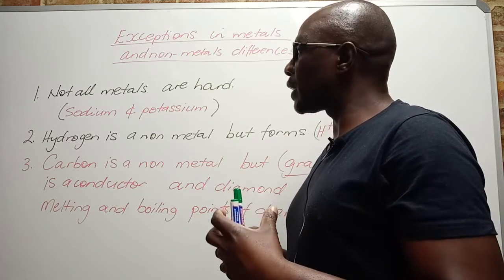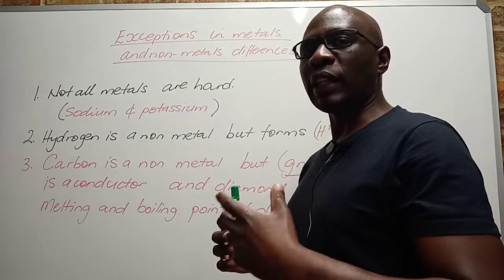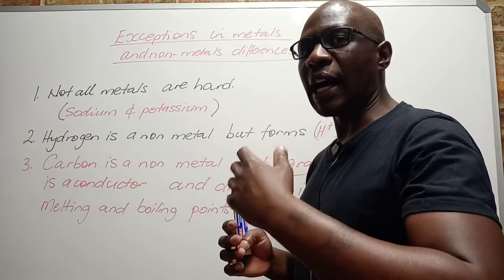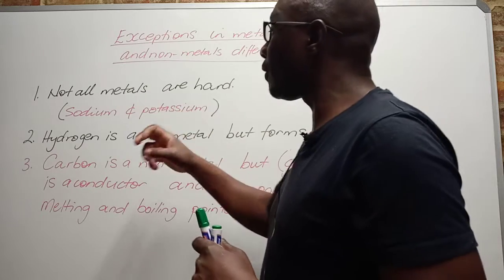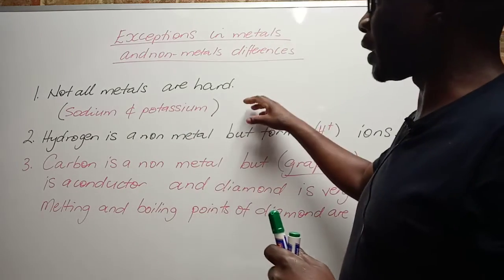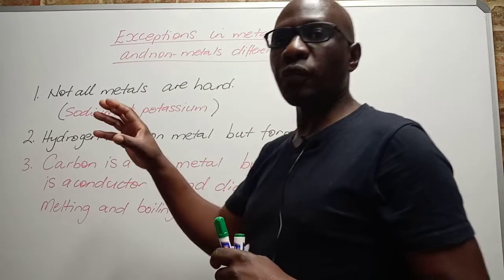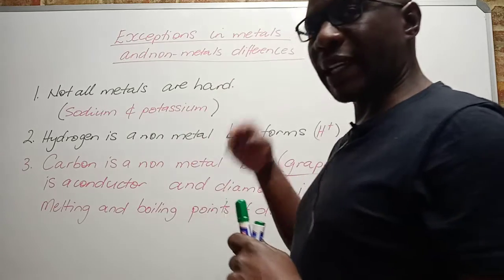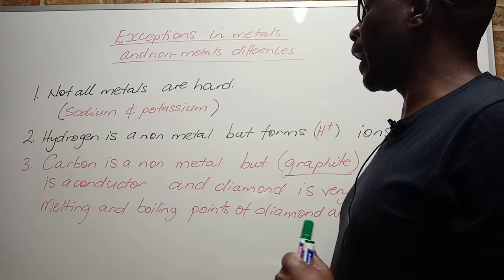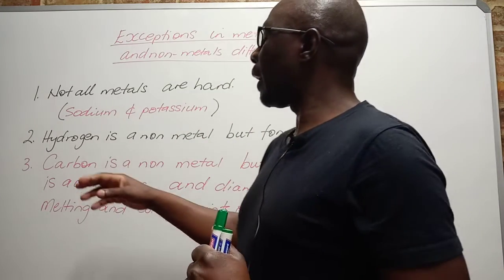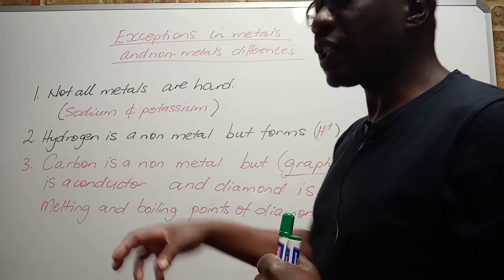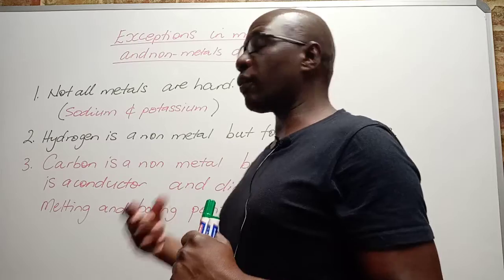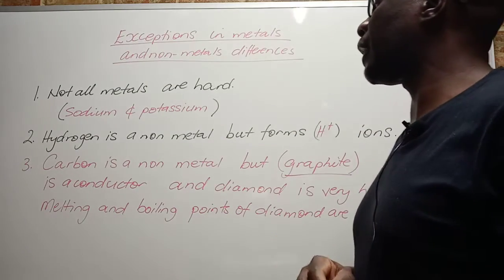That contradicts with the statement that metals are hard. So this must be clarified that we have sodium and potassium, which are very soft metals. You can actually cut them using a knife. Right. But however, they have a similarity with the other metals that when they are freshly cut, they are shiny.